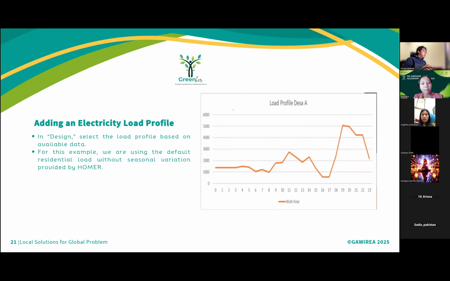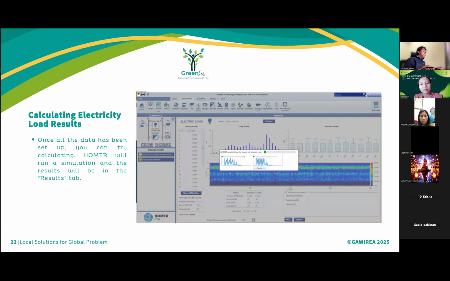And next, adding an electricity load profile. In design, select the load profile based on available data. For this example, we are using the default residential load without seasonal variation provided by HOMER. Okay, this is the calculated electricity load result.